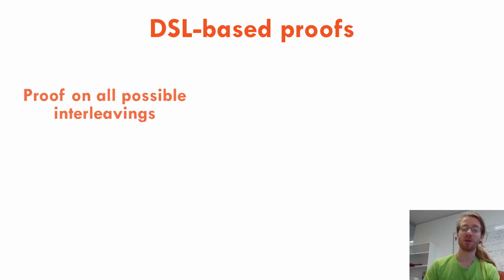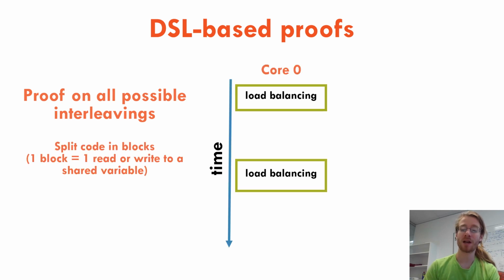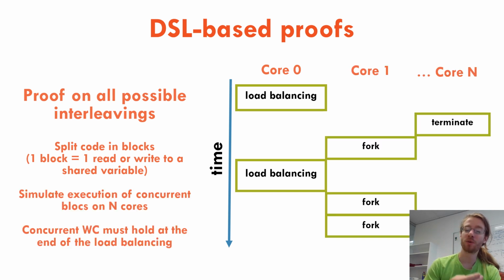Let me give you an intuition of how we do the proofs. Because we want to do concurrent proofs, we have to reason on the interleavings of all possible scheduler events. And by scheduler events, I do not only mean event 1 runs after event 0, but event 1 runs simultaneously with event 0. So what we do is we have to split events into basic blocks. For us, a basic block is some piece of code that performs one read or one write to a shared variable. And then we simulate the concurrent execution of an arbitrary number of blocks.